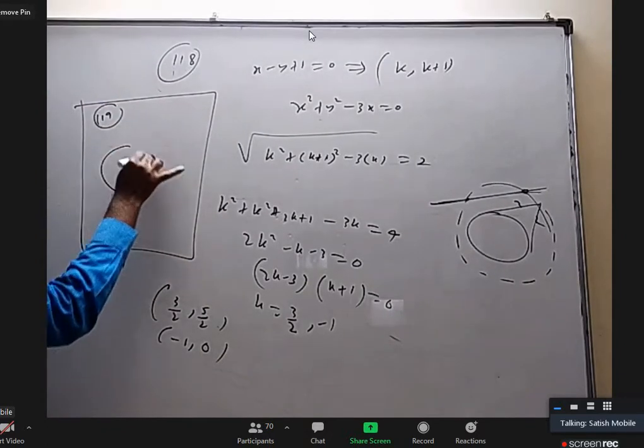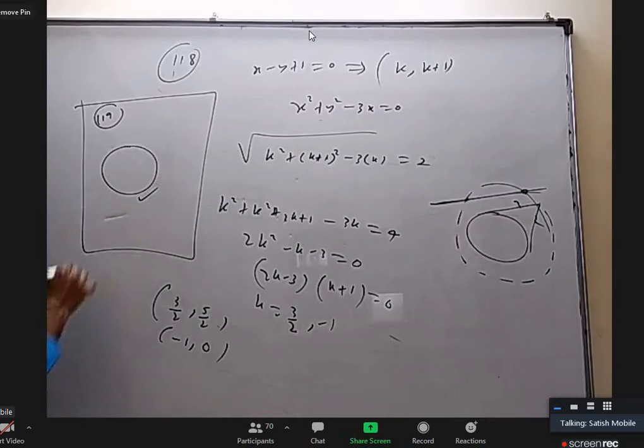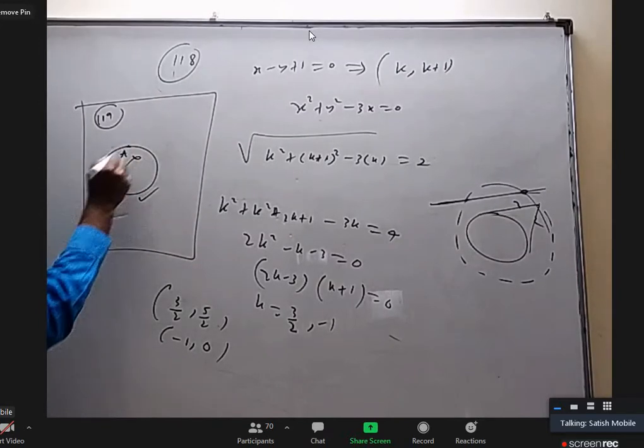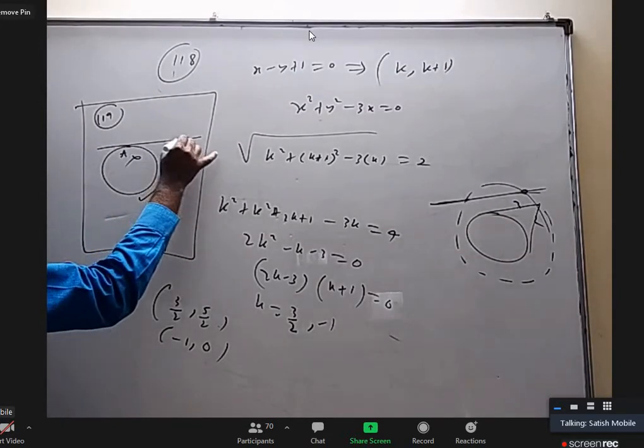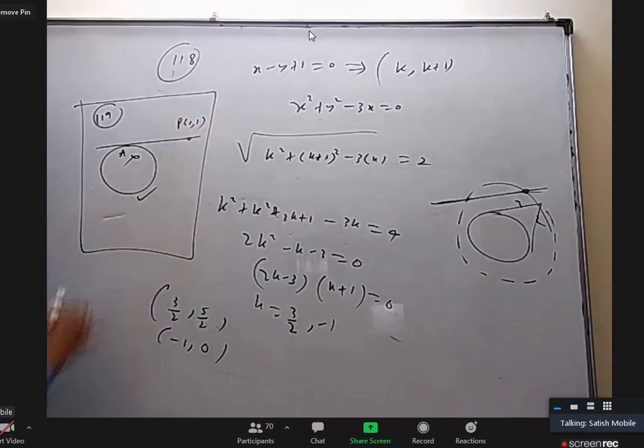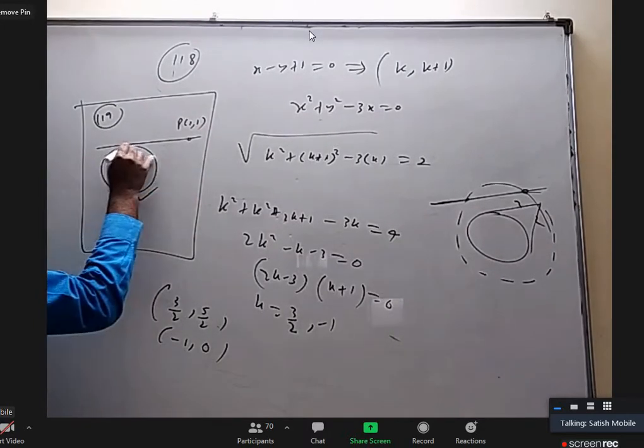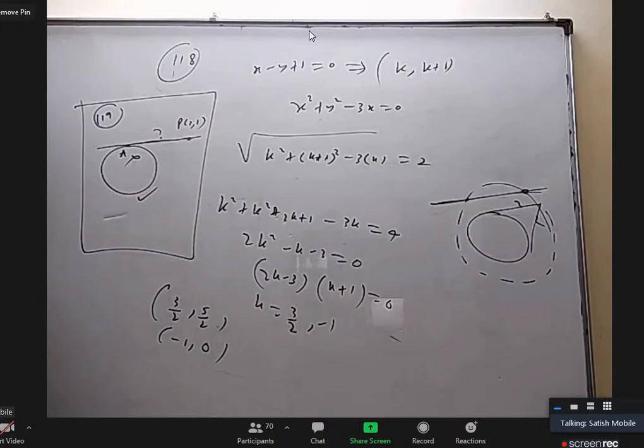A circle equation is given to you. Point A is not given to you, but if you draw a tangent there, it is passing through some 2 comma 1 or something like that. They want this length.